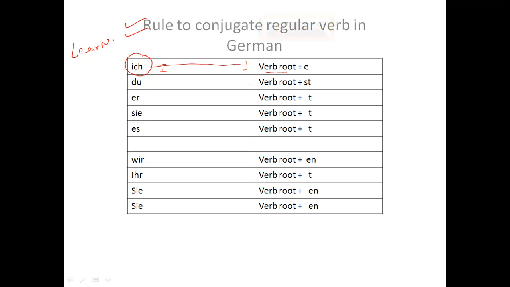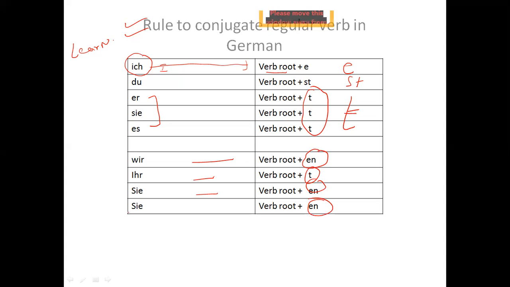If I delete the en from the verb, whatever remains is known as the verb root. That you already know, right? That we have recently discussed. Now, if I talk about er, sie, or es, the rule says that we have to add an ending t with all the forms. So the endings are e, st, and then t, right? And then here we have wir, ending is en, then ihr, ending is t, and then sie, en, and then last Sie, ending is en. Here the s should be small. Please keep it small, right?